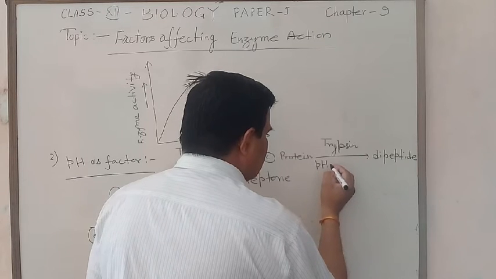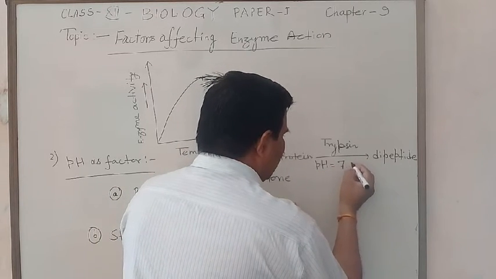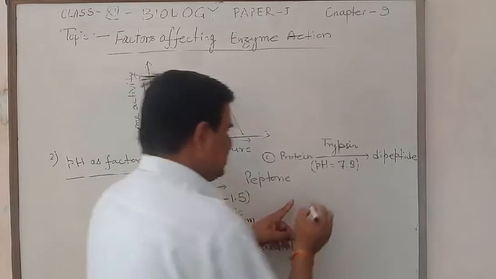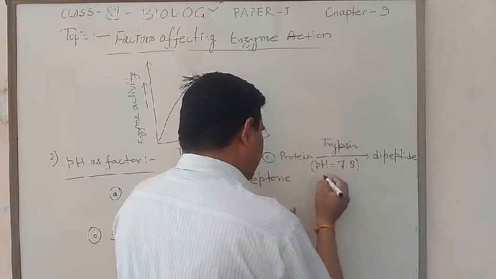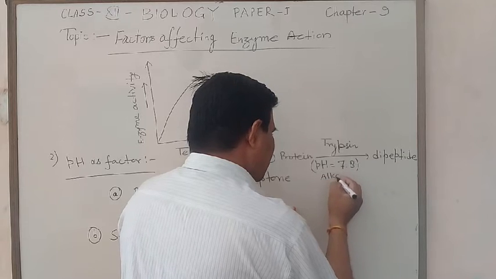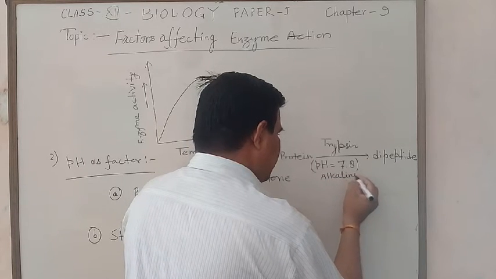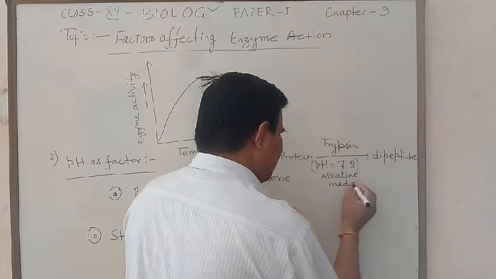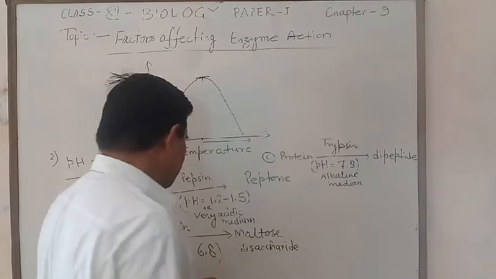In this case the pH range is higher. It is 7.8, meaning it is an alkaline medium.